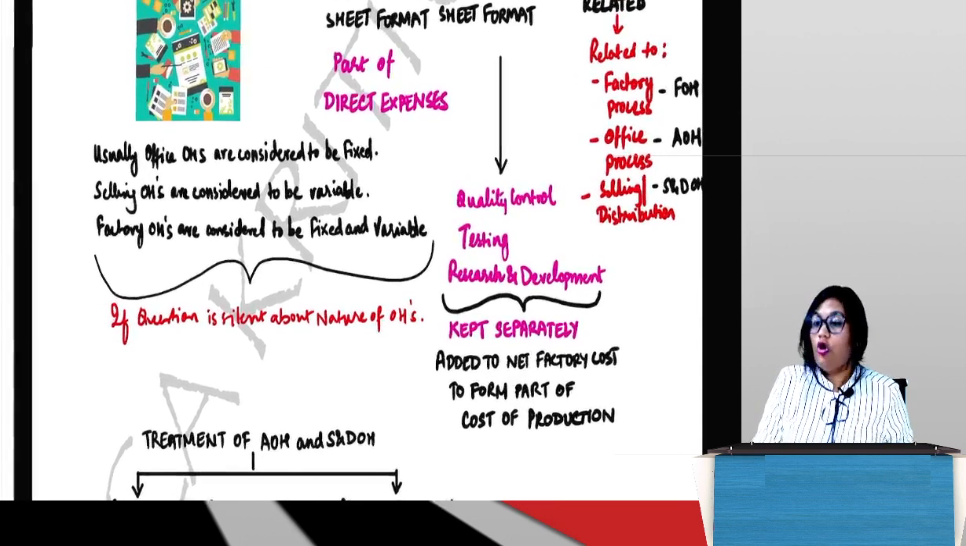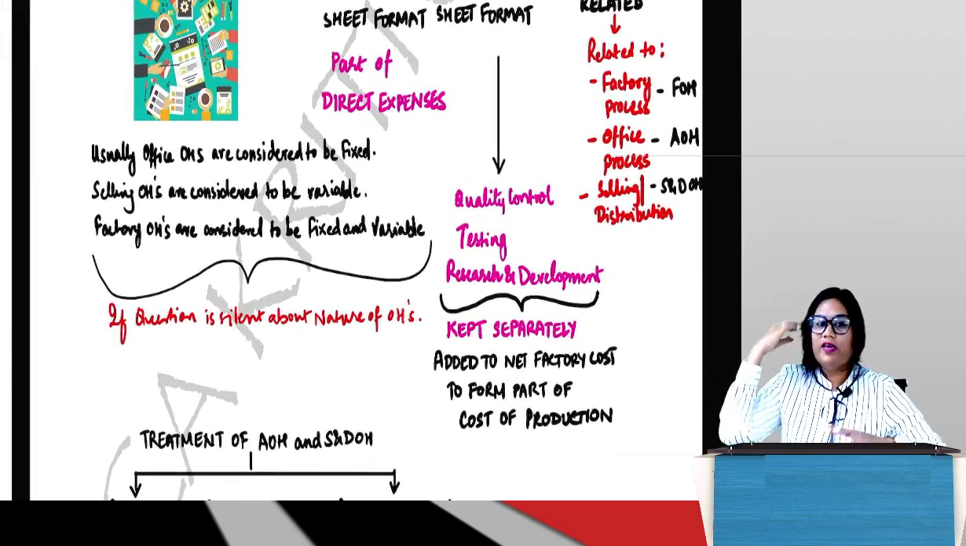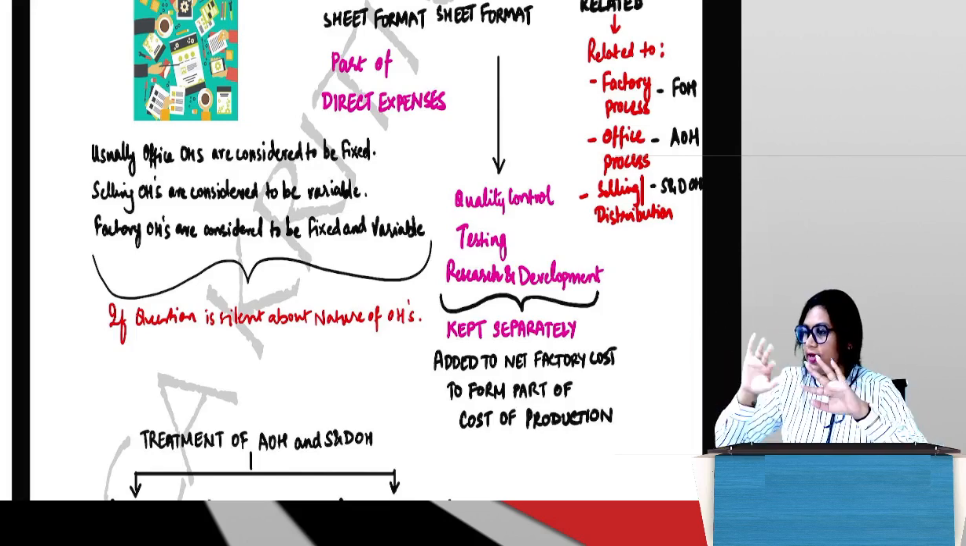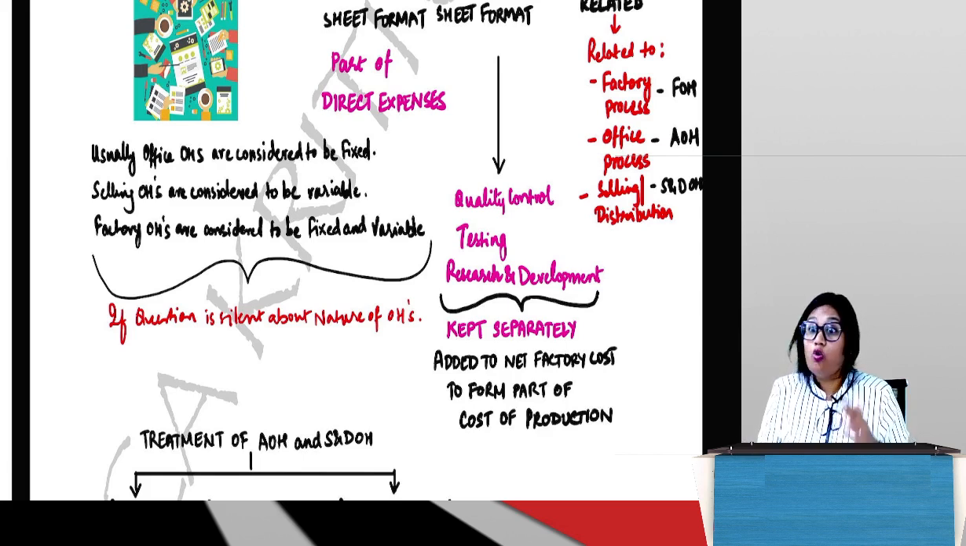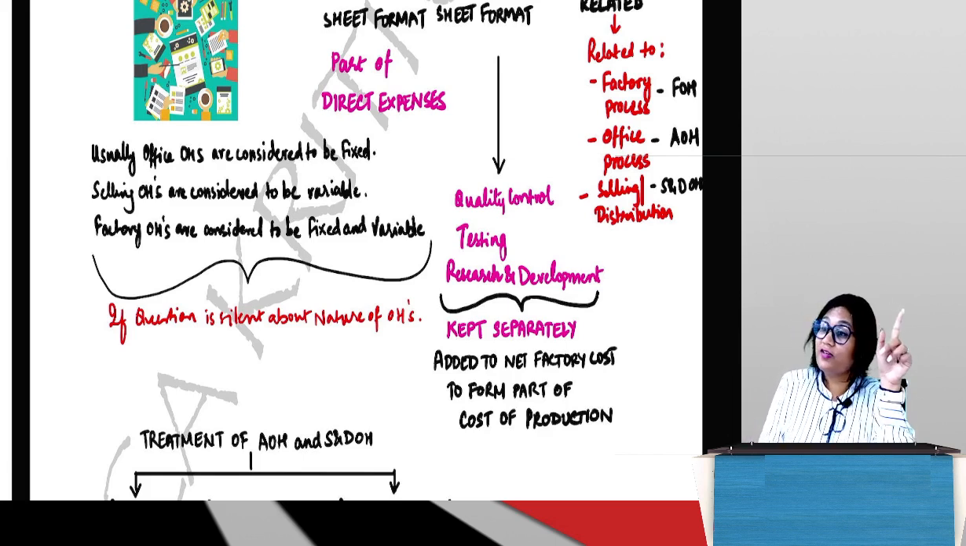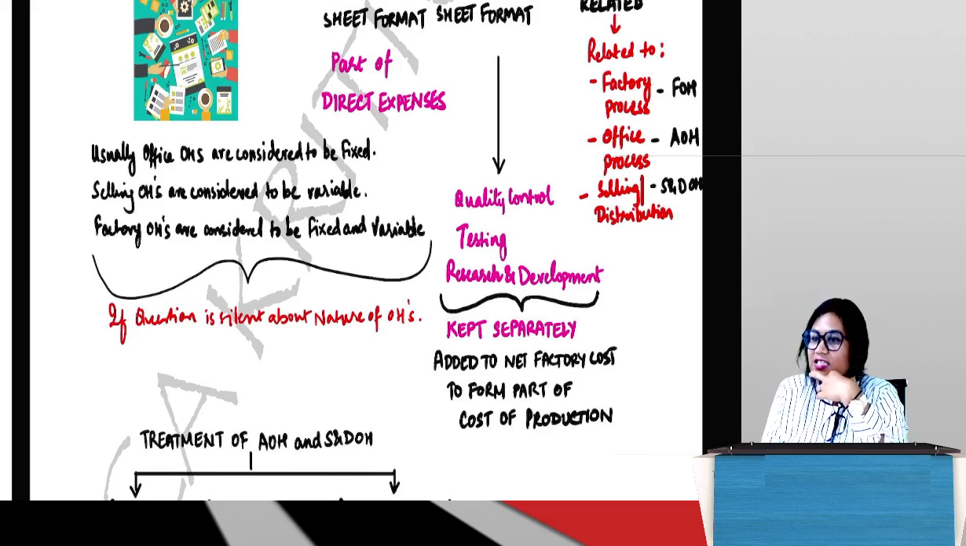Now I am asking you, we have our indirect costs which we have segregated in terms of factory overhead, AOH, SNDOH. If I ask you, how do factory overheads behave? When we talk about behave, what cost did we see in the morning? Fixed or variable. Are factory overheads usually variable or fixed? Similarly, are administration overheads variable or fixed? And are selling and distribution overheads usually variable costs or fixed costs? So what will you tell me?